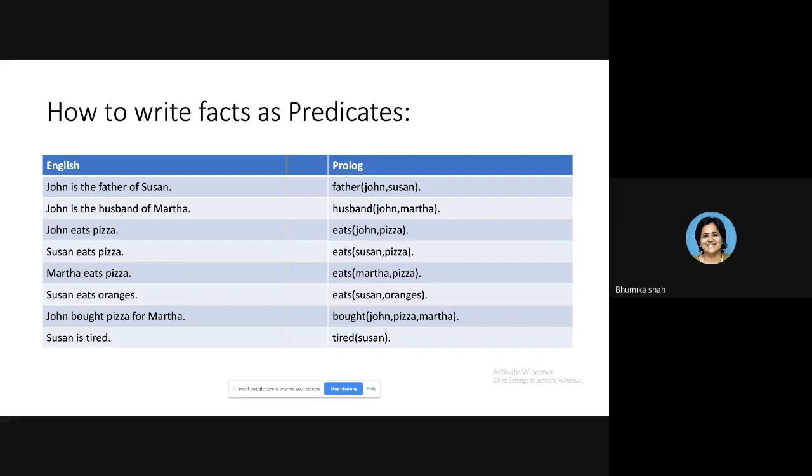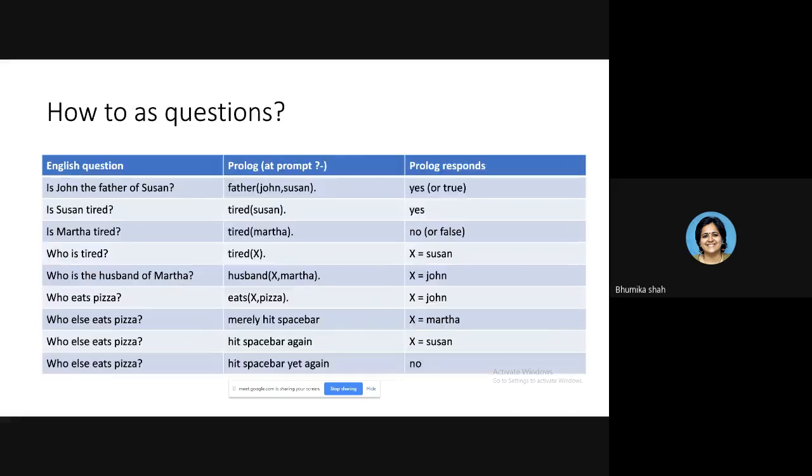This behavior of Prolog is called backtracking. So it will give you answer X equal to John, X equal to Susan, X equal to Martha. All three are going to be given in the answer. First of all, it will say X equal to John, then you will press enter, it will give you X equal to Martha, you will press enter, it will give you X equal to Susan also.